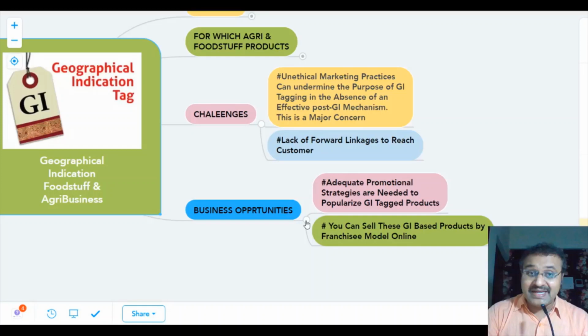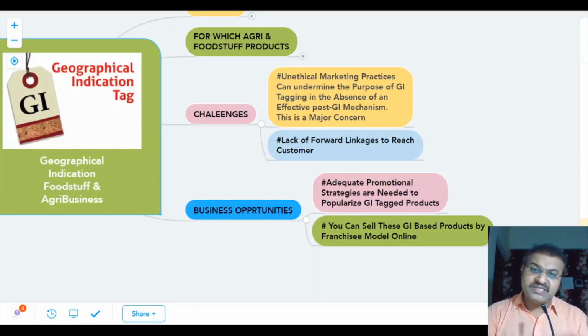First of all, you can go for the franchisee model of an area-specific GI product, and you can sell it online and offline, giving a great product to the customer and making money. This is the first opportunity, because you can take any GI product in your city, brand it, and do your business at a great level.